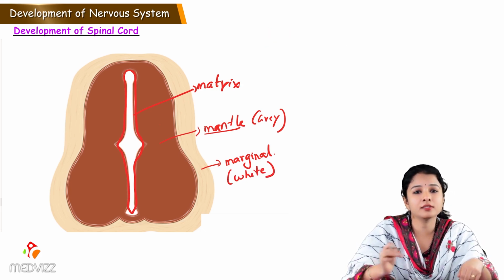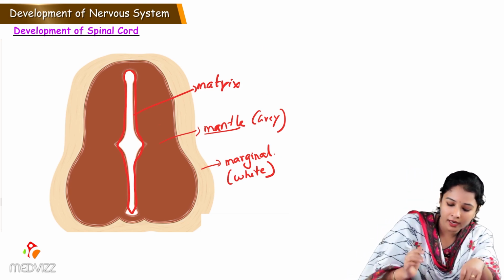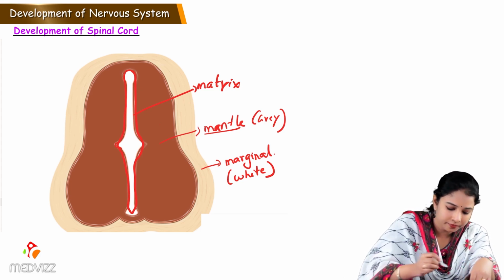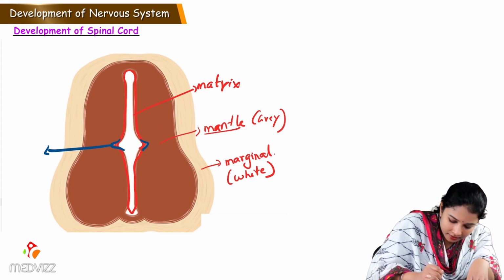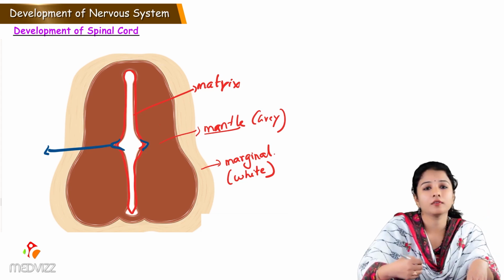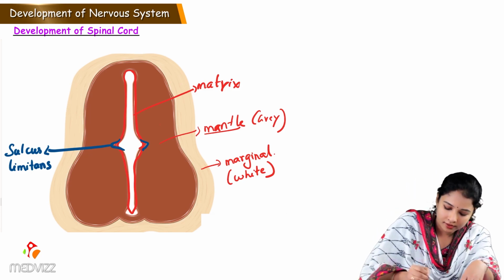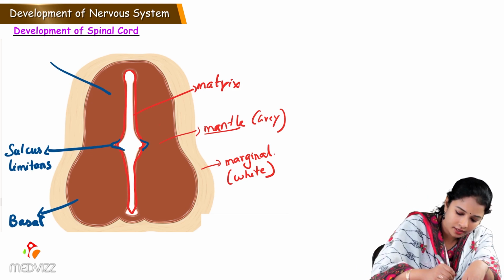Further, this mantle zone differentiates into basal plate and alar plate. We can see the sulcus on each side. This sulcus is called as sulcus limitans, which divides the mantle into basal plate. This is the basal plate and here is the alar plate.